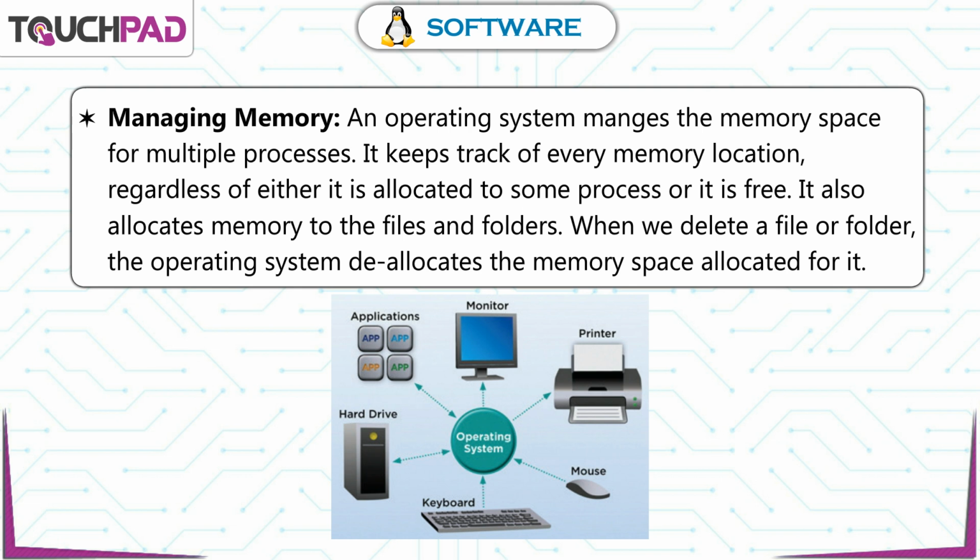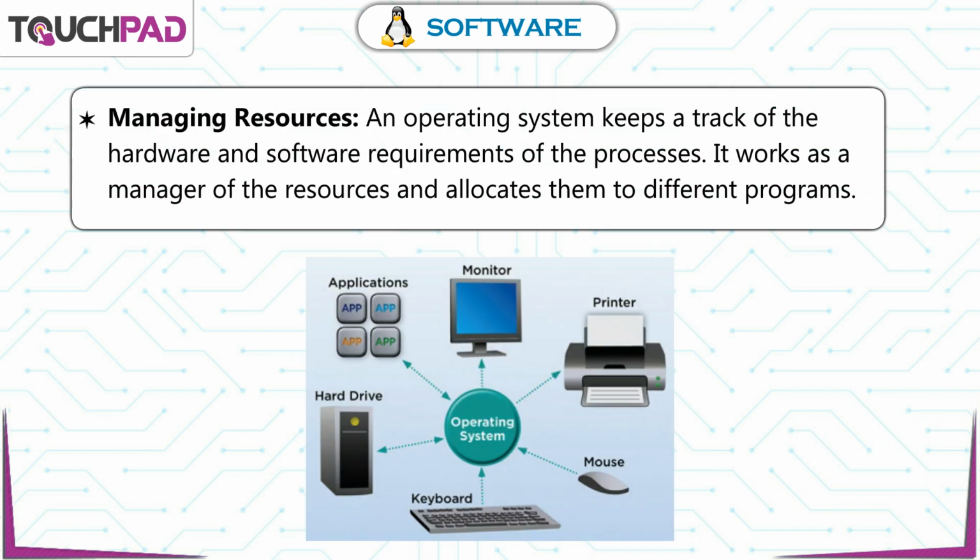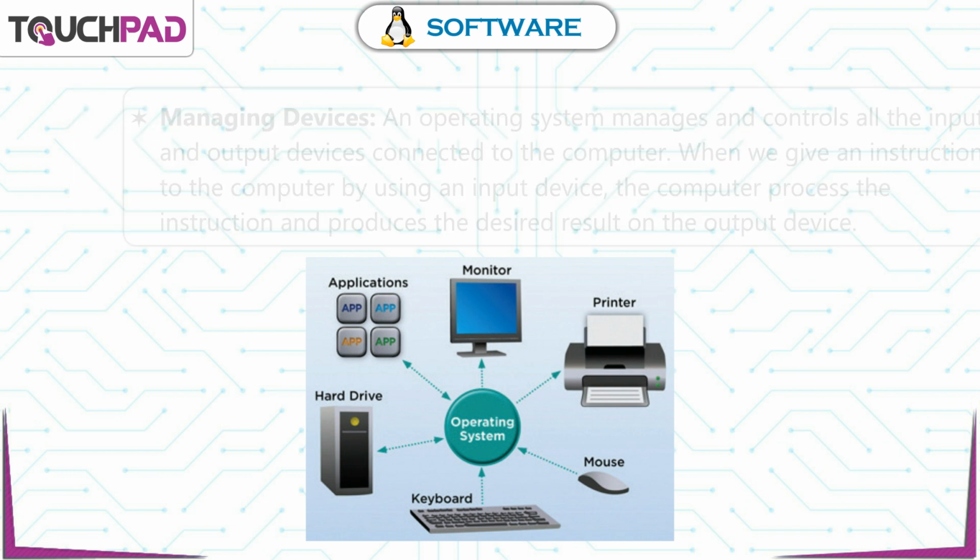When we delete a file or folder, the operating system deallocates the memory space allocated for it. Managing resources. An operating system keeps track of the hardware and software requirements of the processes. It works as a manager of the resources and allocates them to different programs.